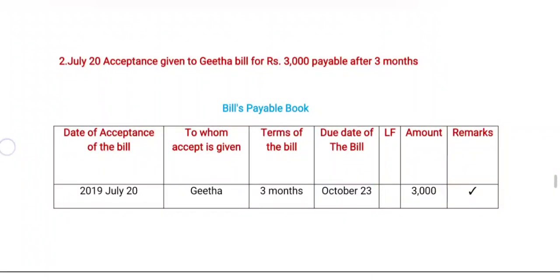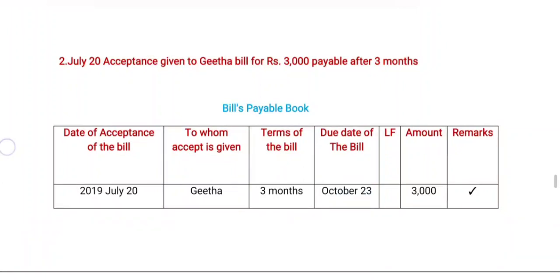Now coming to the due date of the bill, it includes the grace period also. Naturally, July 20, August 20, September 20, October 20 is 3 months completed, but an extra 3 days are added after that, so the due date of the bill is October 23rd. Now coming to amount, the amount given based on the transaction is 3000 rupees. There are no remarks, we accepted.